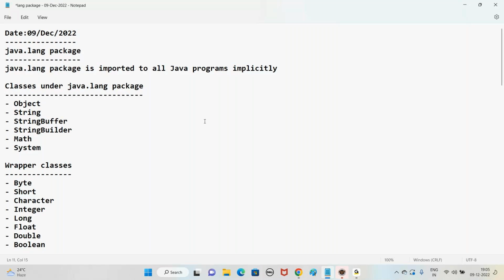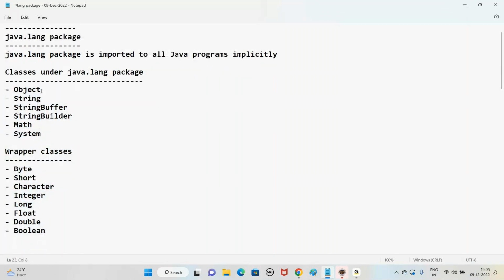Under this package, we have some predefined classes like Object class, StringBuffer, like that. These are the classes present under lang package. There are so many other classes which we will discuss as we go to the next topics. So for today, we'll discuss these classes.